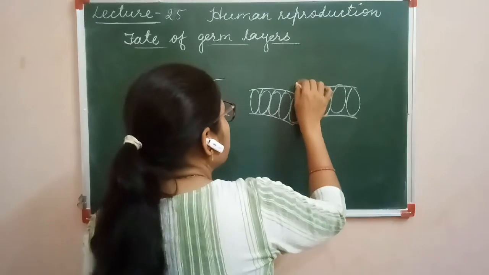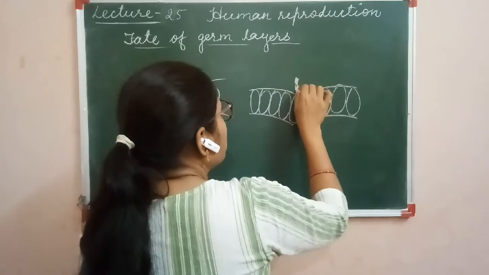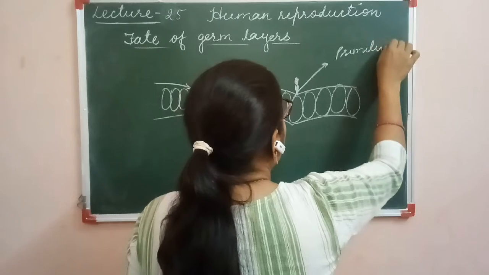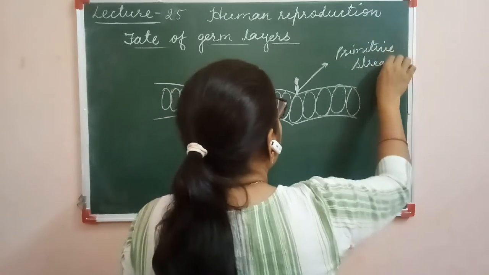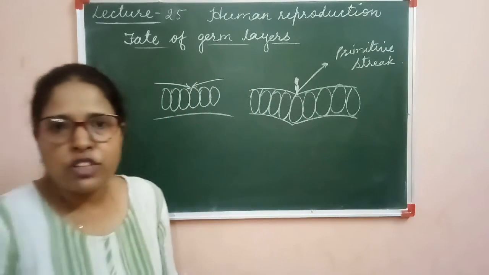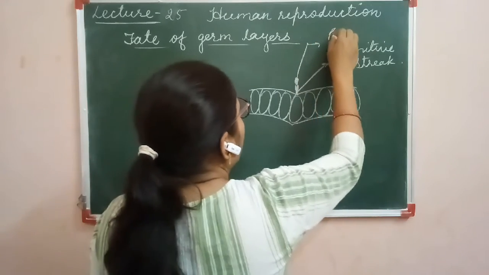Here some kind of structure is also formed. This notch is called the primitive streak. Clear? This is the primitive streak and this is the primitive node.